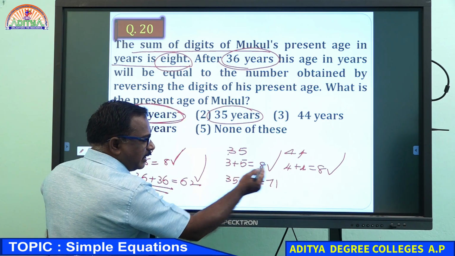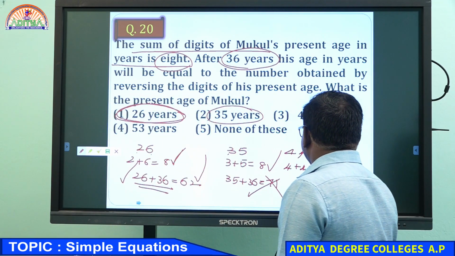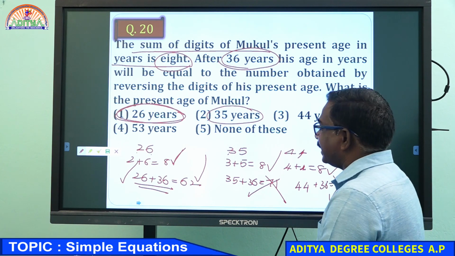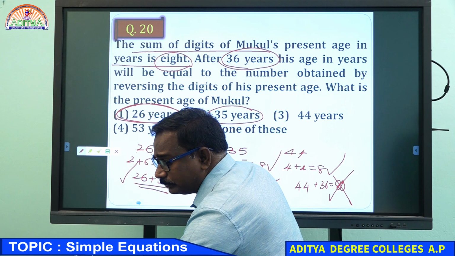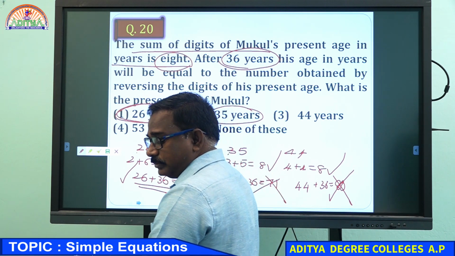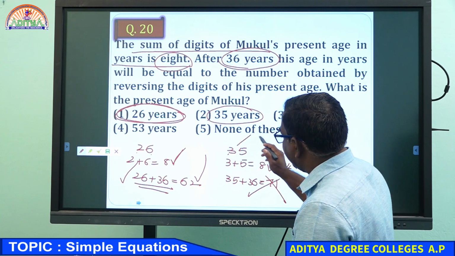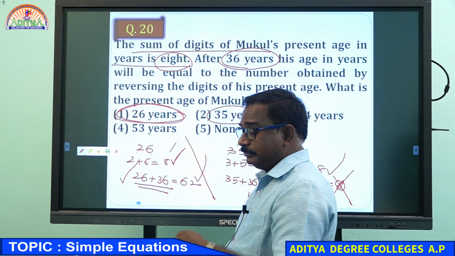Digits are not reversed. Here 44 plus 36, 80. Digits are not reversed. Second condition not satisfied at all. Is it clear for everyone? Right? If 35 is taken by somebody, that's why I took 35 also. So here 26 is the correct answer, right?